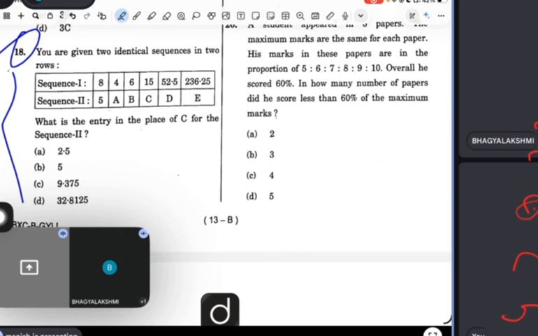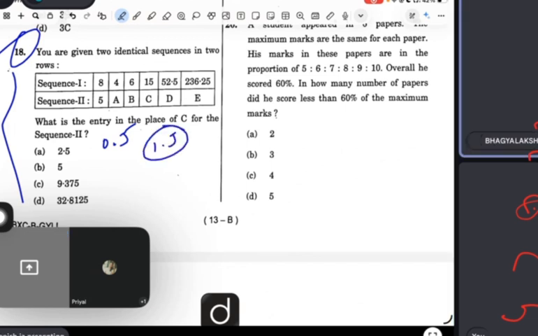So tell me, if you multiply 8 into 0.5, what will be the result? 4. Then you multiply 4 into 1.5, what will be the result? 6. Then you multiply 6 into 2.5, what will be the result?